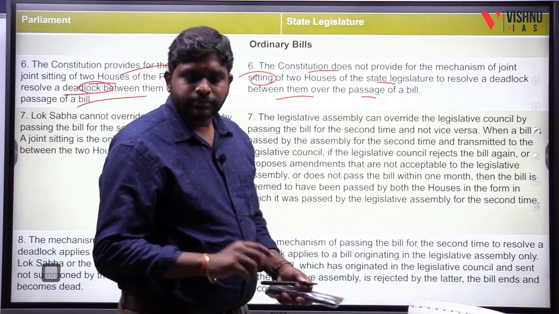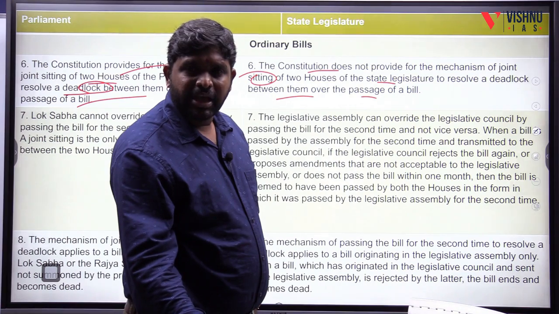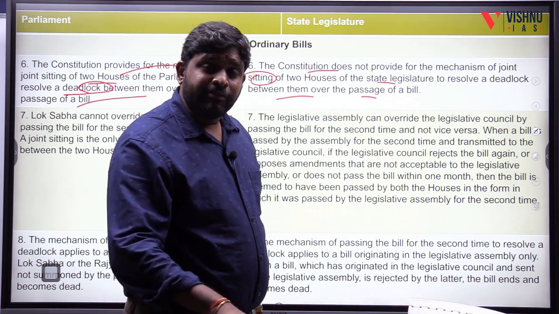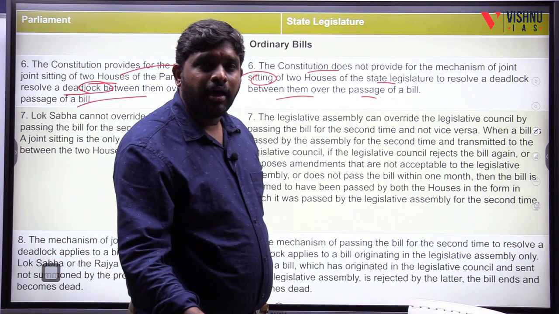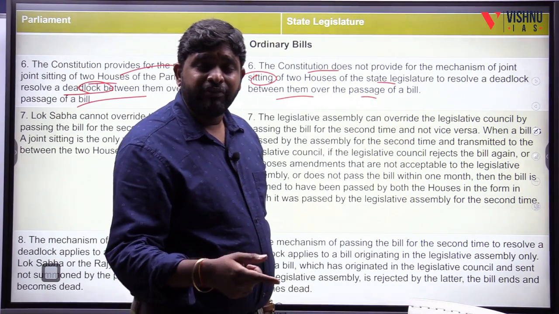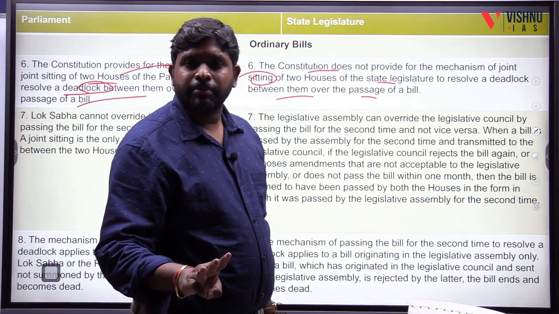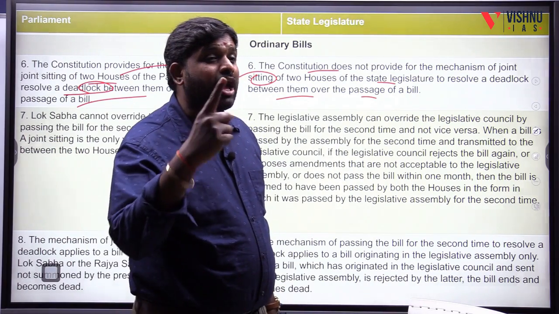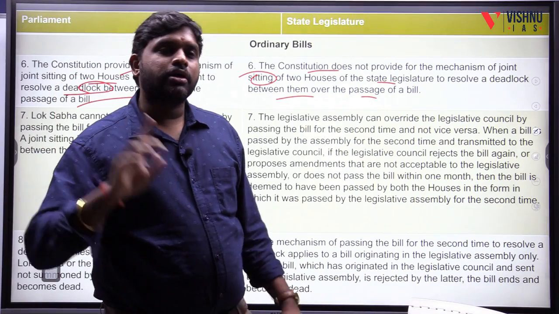Again I am repeating. From the Legislative Assembly, it passed and went to the Legislative Council. If it accepts, it becomes an act. If it doesn't accept, then it will go to the Legislative Assembly, and if it is passed again, then it is binding on the Legislative Council to pass it. If it is not passing, or if it is not rejecting, if it is keeping it with itself, maximum it can keep for 3 months. Then by default it will go to the Legislative Assembly, again it will be passed. After passing, it will have a maximum time period, but there is no concept called joint sitting.